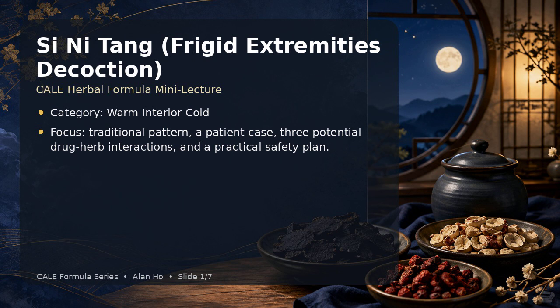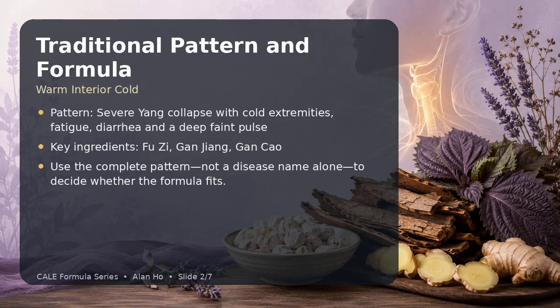The purpose is educational. Herbal formulas are selected by pattern, but medication safety still requires attention to pharmacology, dose, duration, and the individual patient. Traditionally, Si Ni Tang is classified under warm interior cold. A representative pattern is severe yang collapse with cold extremities, fatigue, diarrhea and a deep faint pulse. Important ingredients include Fu Zi, Gan Jiang, Gan Cao.